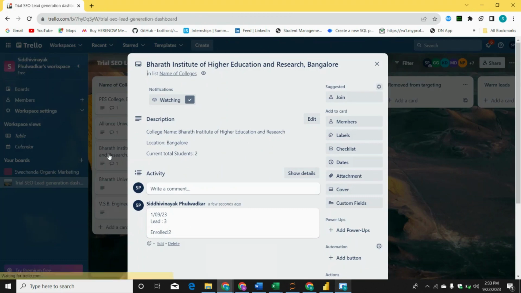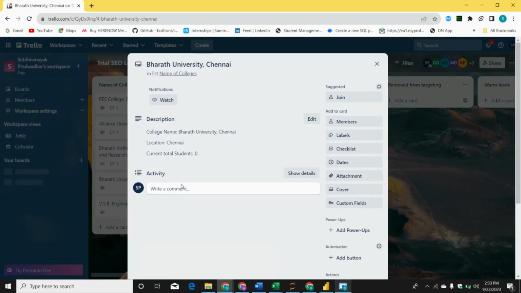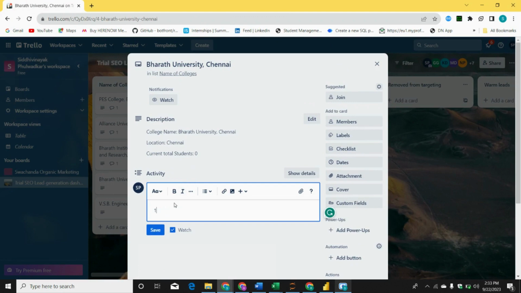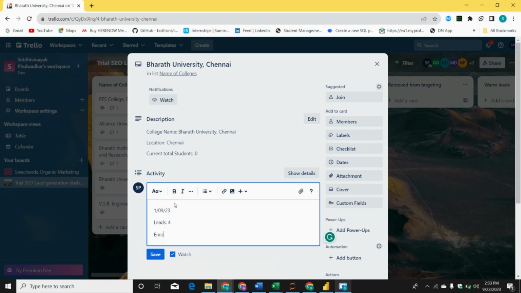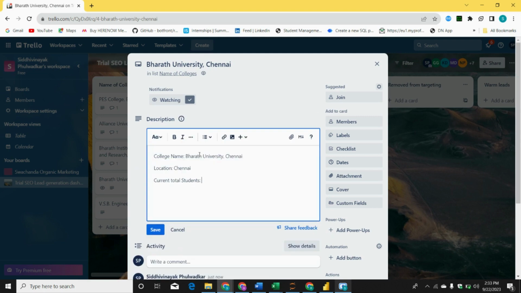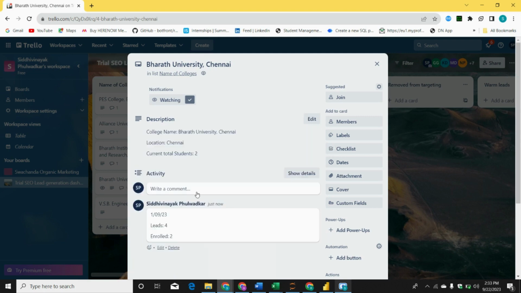Remember, okay? So, I will go to this. I will write down here first September 23, leads 4, enrolled 2. Okay, and same thing I will save first, same thing I will change over here to save. Done. So I can see also who has changed this. Currently I have made the change. Like if I give access to my students who are doing live project, I can see which student has made the changes. Okay, everything can be done.